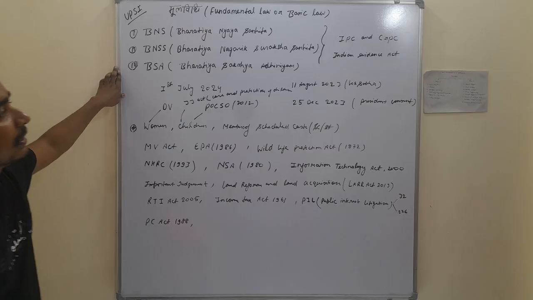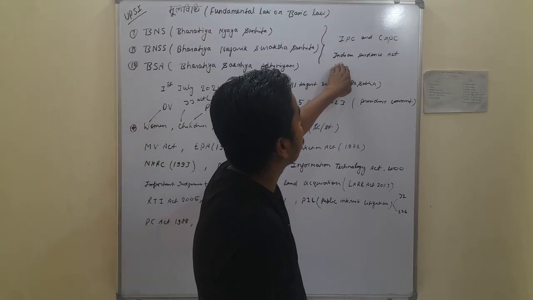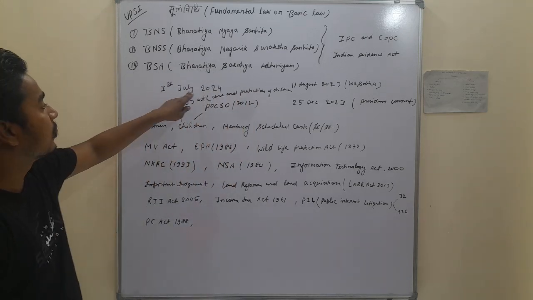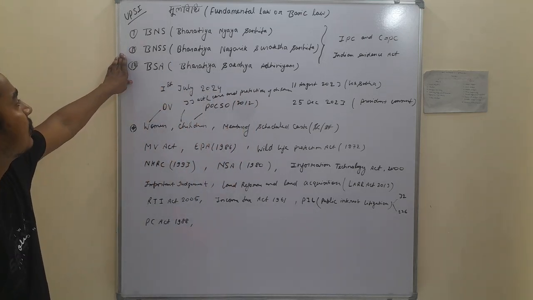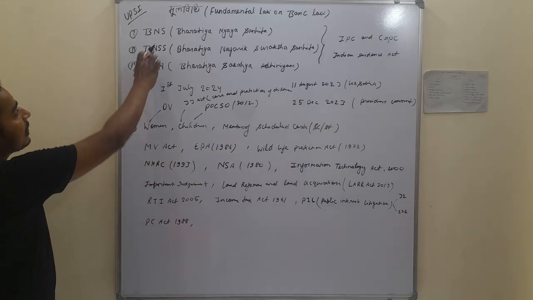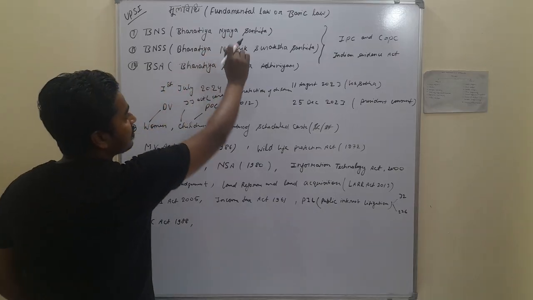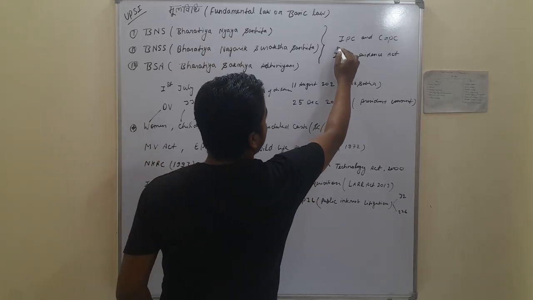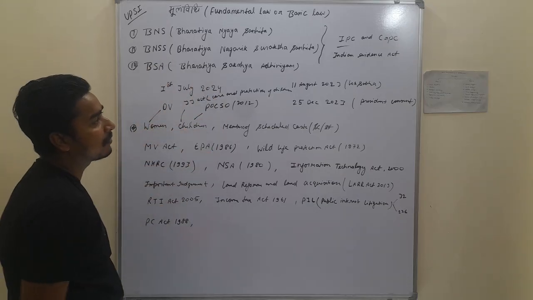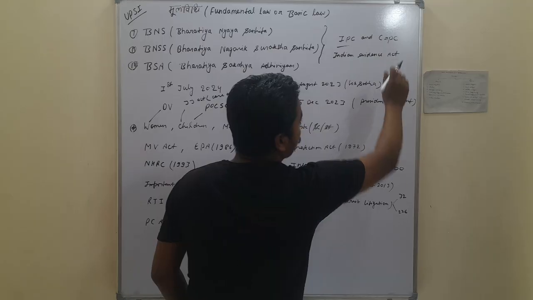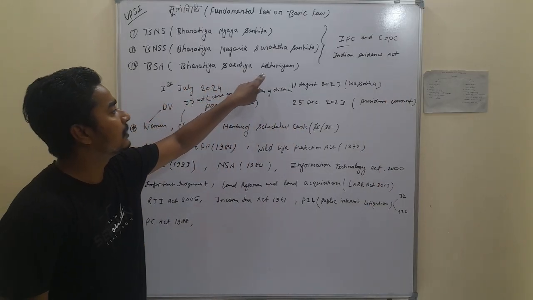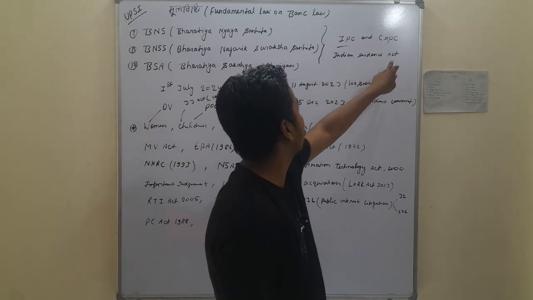In further IPC, CRPC and the Indian Evidence Act were used before the 1st of July 2024, when the new laws were introduced. These are BNS, BNSS and BSA. We have to know BNS: Bharatiya Nyaya Sanhita, in place of IPC, the Indian Penal Code. BNSS is Bharatiya Nagrik Suraksha Sanhita, in place of CRPC, the Criminal Procedure Code. And BSA is Bharatiya Saksh Adhiniyam, in place of the Indian Evidence Act.